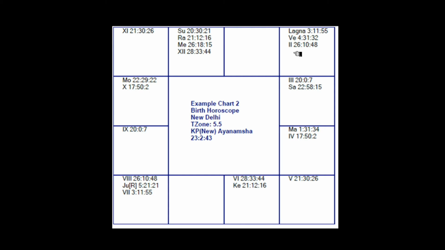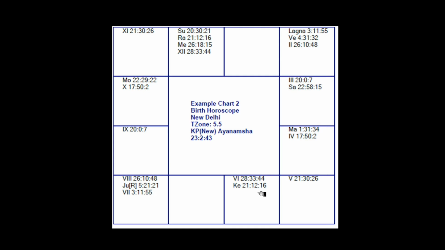Now in this Placidus horoscope, you are noticing that the Lagna cusp beginning from 3 degree 11 minutes 55 seconds in Gemini or Mithuna also contains in the same sign the second cusp. So the second cusp also begins in Gemini from 26 degree 10 minutes 48 seconds. Thereafter we have the third cusp beginning in 20 degrees 0 minutes 7 seconds in Cancer, then the fourth cusp in Leo, the fifth cusp in Mercury house, which is Virgo or Kanya, and the sixth house begins in 28 degree 33 minutes 44 seconds in Libra or Tula.